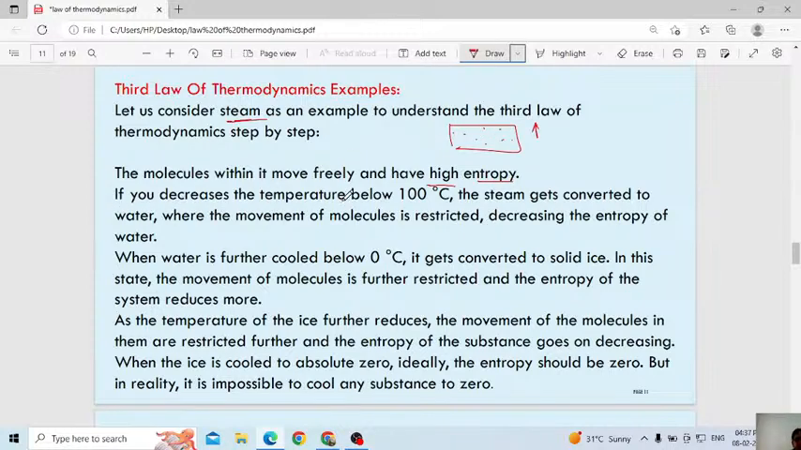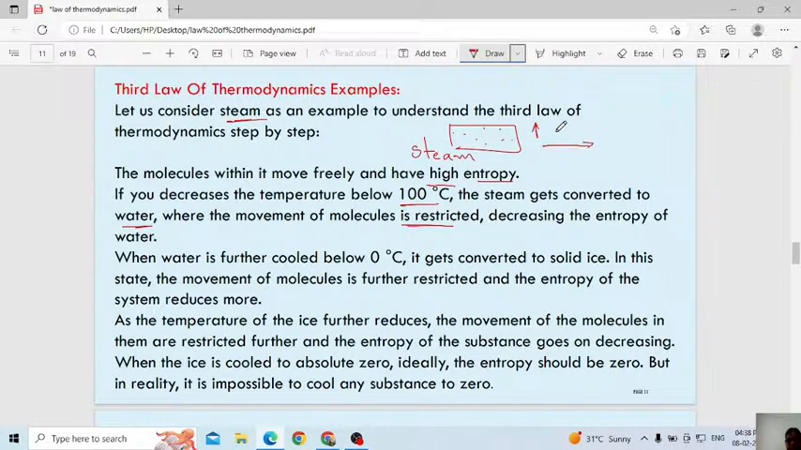If you decrease the temperature below 100 degrees, the steam gets converted into water. When you reach boiling temperature, or after boiling temperature if you increase the temperature, water starts converting into steam. Make the reverse of that. If you start decreasing the temperature, or condense it, what will happen? The steam starts converting into water, where the movement of molecules is restricted, decreasing the entropy of water. This is the example of steam.